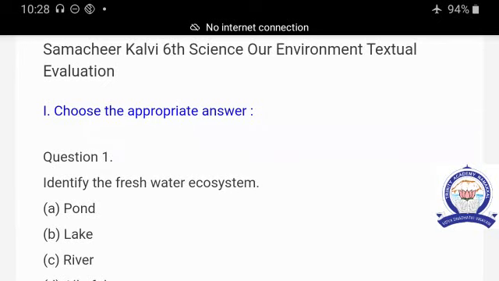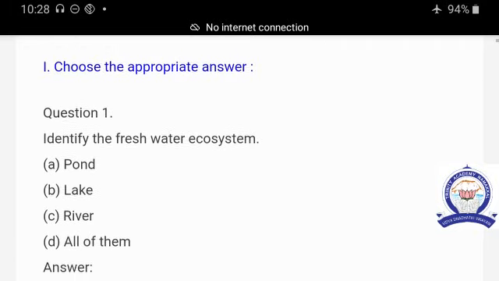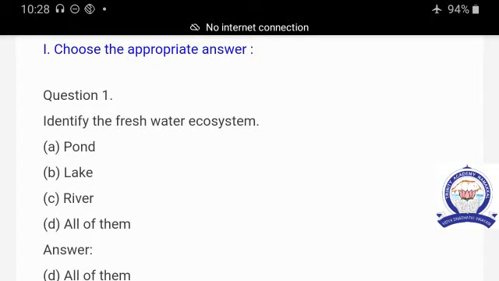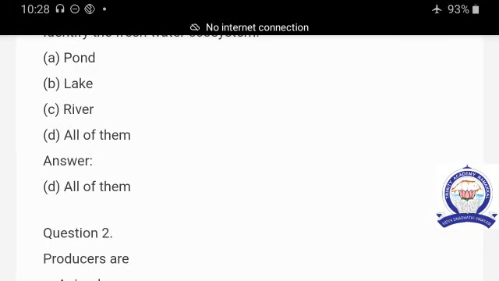Dear students, today we are going to discuss 6th Zoology, Chapter 4, Our Environment, Textual Evaluation. The first Roman is choose the correct answer. The question is identify the freshwater ecosystem. Options are pond, lake, river, all of them. Pond, lake, river, all the ecosystems are freshwater. So the answer is all of them.